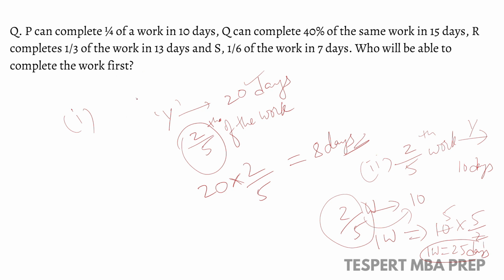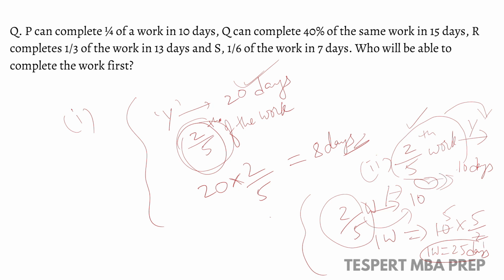So observe the difference between case 1 and case 2. In case 1, we directly multiplied the part of the work with the total number of days, whereas in case 2, we were given the part of the work and its number of days. Now we have to find out the total work that can be finished in the number of days, right? So we need to find out the number of days in which total work can be finished. In this case, we consider the total work and we move this fraction to the other side.